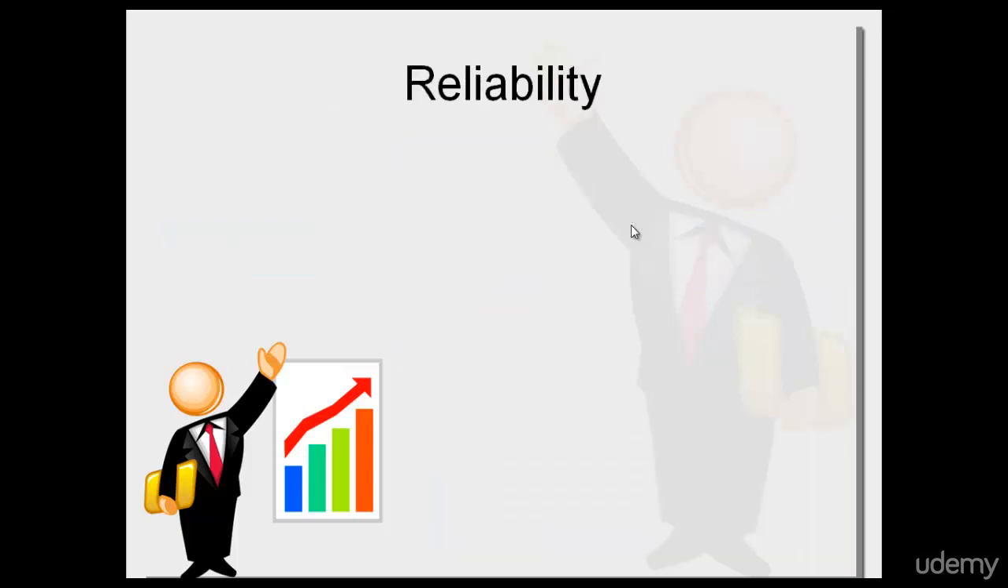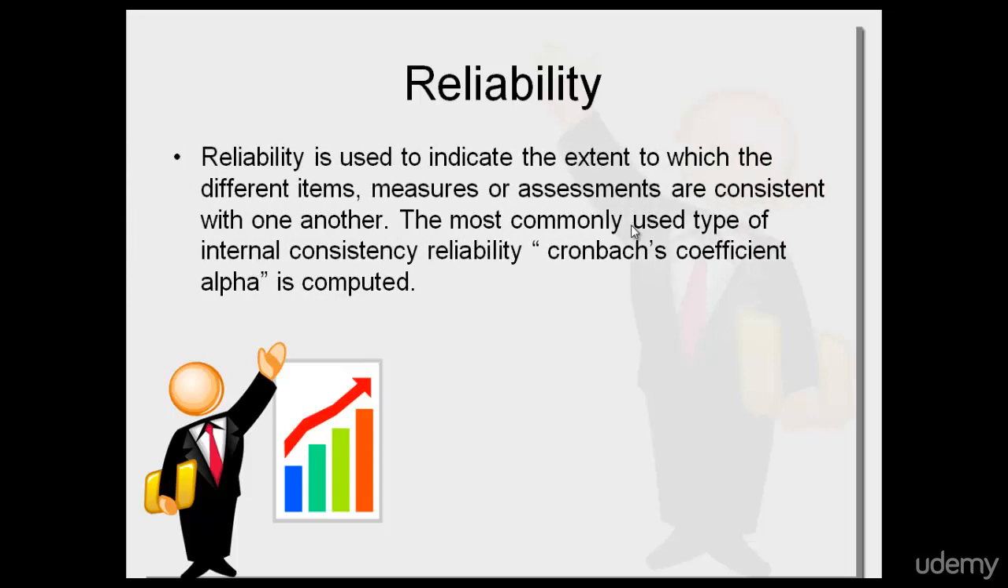So what is reliability? Reliability is used to indicate the extent to which the different items, measures or assessments are considered with one another. Reliability measures the internal consistency between items or variables. This is just a theoretical background of reliability. The most commonly used type of internal consistency reliability, Cronbach alpha, is computed. Cronbach alpha is important for us. So this is what reliability is.